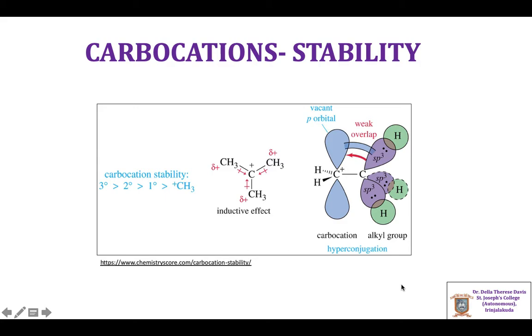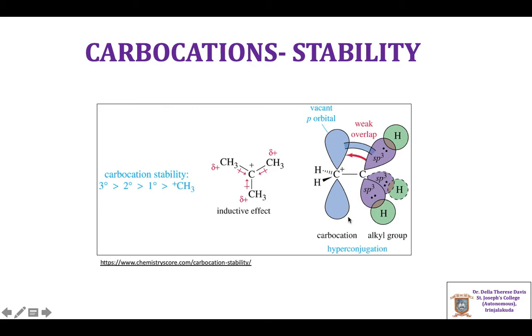The presence of alkyl group which has electron donating tendency will stabilize the carbocation by dispersing the positive charge on the carbon. Thus, due to inductive effect, the tertiary carbocation is more stable than secondary, which is more stable than primary, which is again more stable than methyl cation.